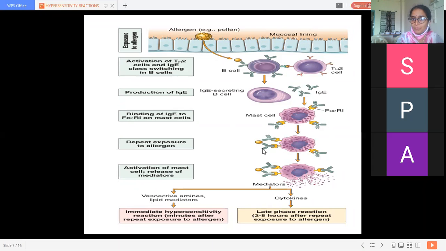More IgE immunoglobulin gets firmly attached on the mast cell, and there is membrane damage, influx of sodium and water inside the cell, and degranulation of that cell. This is the diagram of type 1 hypersensitivity showing exposure to allergen, the first exposure, and after repeated exposure.